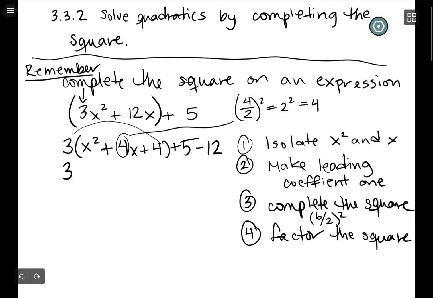And the last thing we want to do, so that was step 3, complete the square. We made it a perfect square. The last thing we want to do is factor the perfect square. So that factors into x plus 2 times x plus 2. And you should always see this b over 2 number showing up in that spot. And then we have a minus 7. Okay, so that's how you complete the square on an expression.